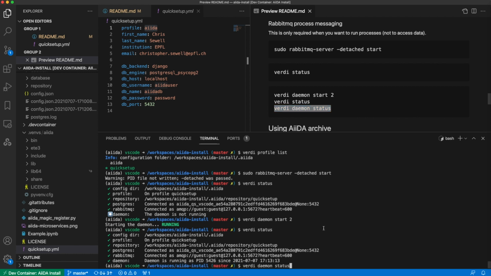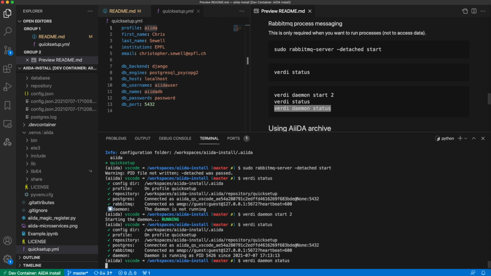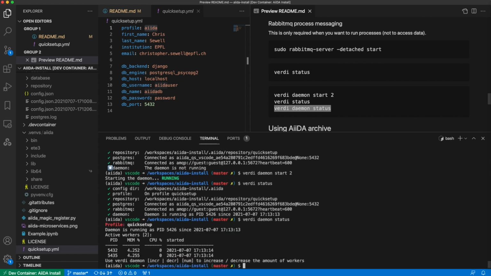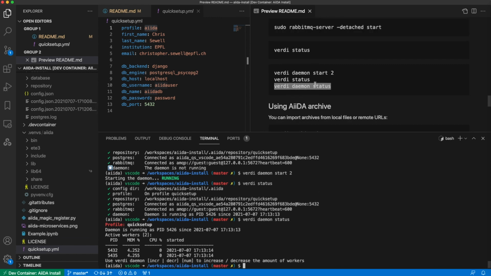And you can also, to look at the specific daemon instances running, daemon processes, use verdi daemon status. So that's how we get started with AiiDA. That's the full setup. We've set up the Python environment, we've set up the database environment, RabbitMQ, and we've set up a full profile with all of the ways to connect to that.